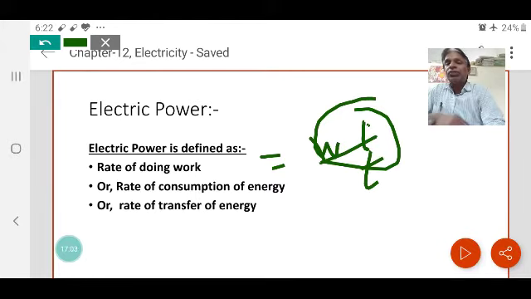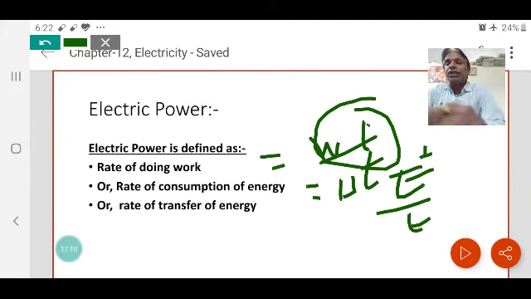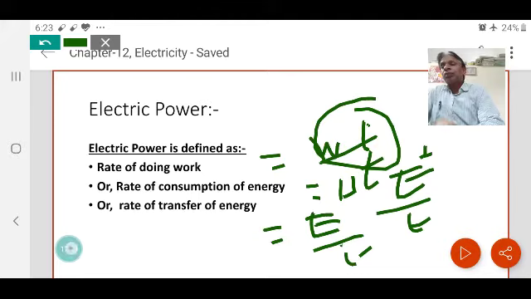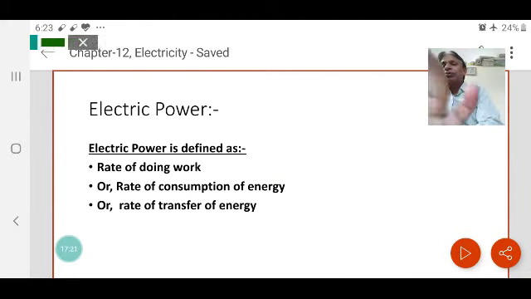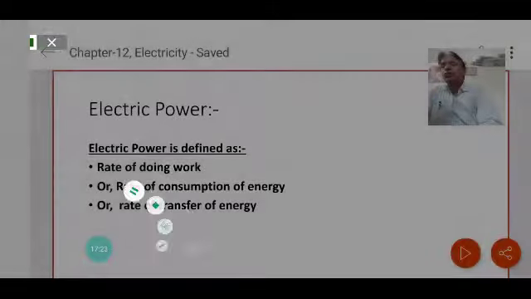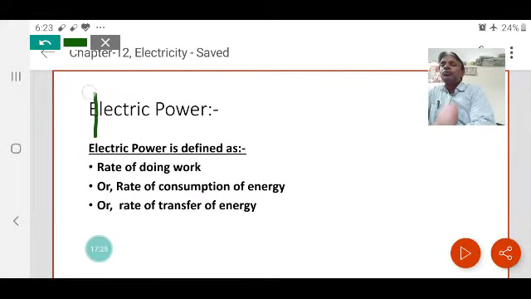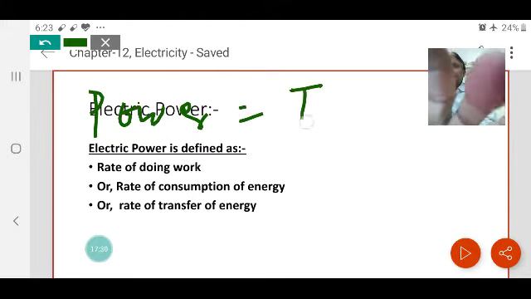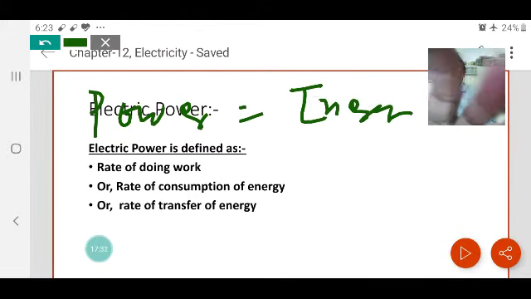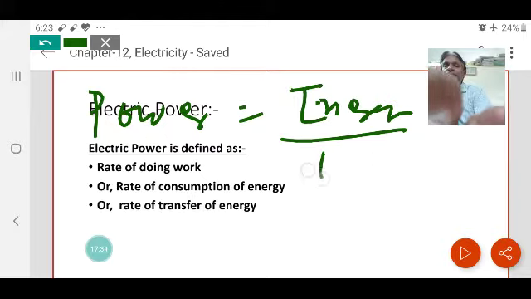Rate of consumption of energy is energy divided by T, and rate of transfer is also energy transferred divided by T. That means we can say power is equal to energy dissipated divided by time.